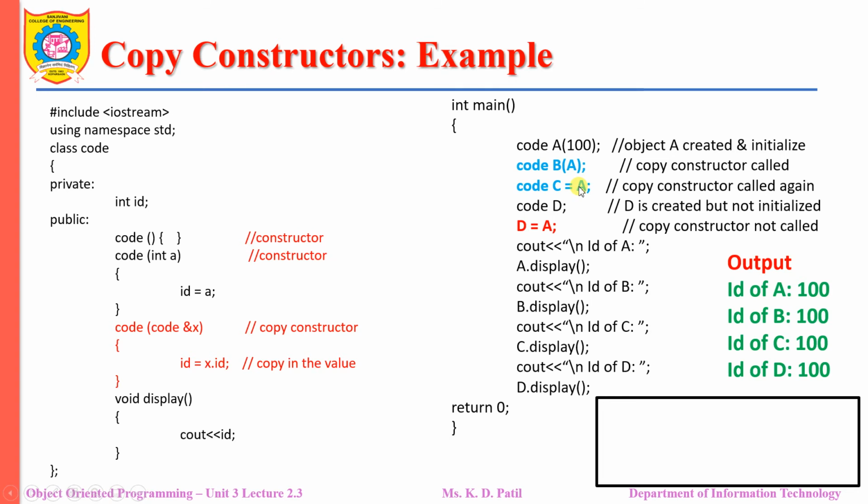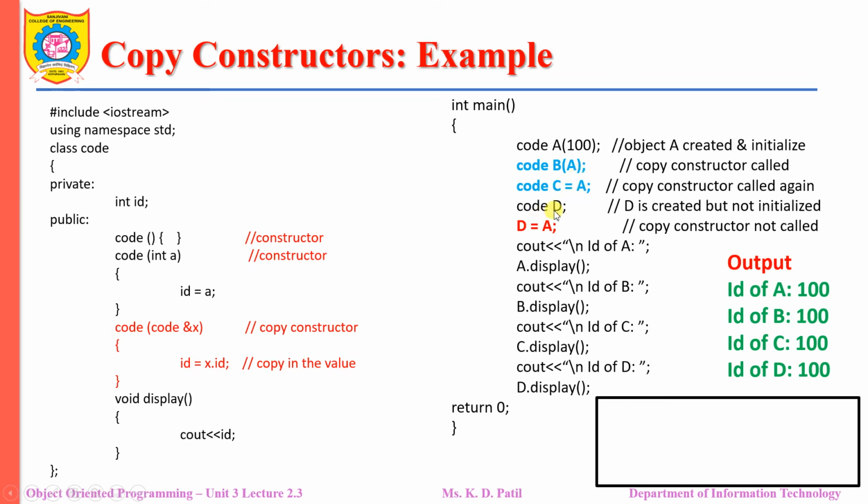and that value of the data member of A, that is the value of ID, will be copied to the data member of object C. At this moment also the copy constructor will be invoked, and it will assign the value of the data member of object A to the data member of object C, that is to the ID. So here the value of ID will be 100, here also 100, and here also 100.